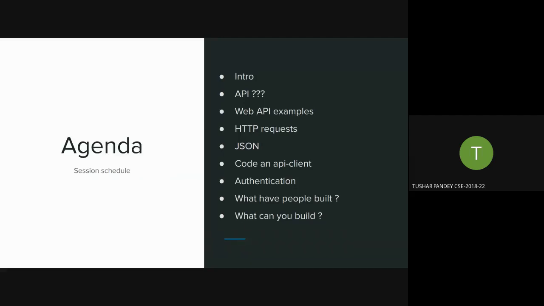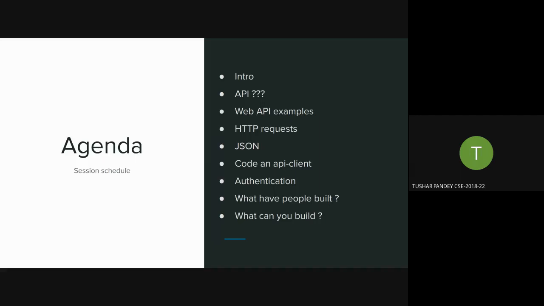So the agenda, the intro Srinidhi has already given you. First, we'll look at what an API actually is. We'll look at some publicly available web API examples. They are free to use, and you can use them any way you want. Then we'll delve further. We'll see what HTTP requests are, how you send them, how you manipulate them, etc. We'll talk about JSON a bit because all the things we'll be doing here will be in JSON.